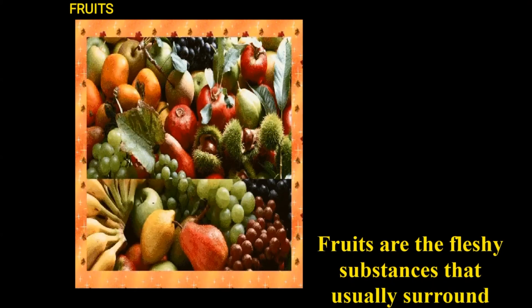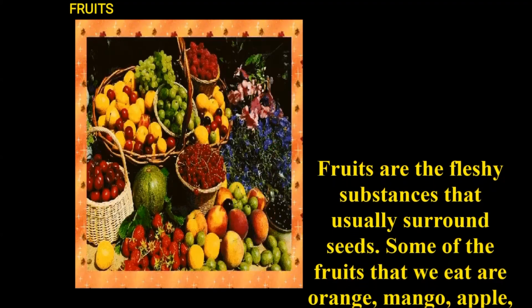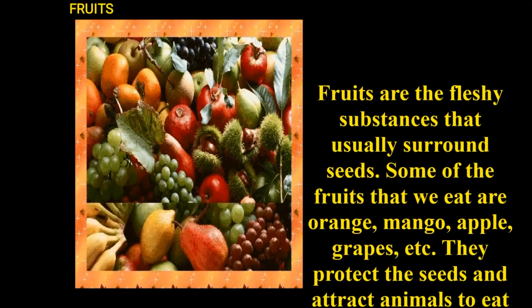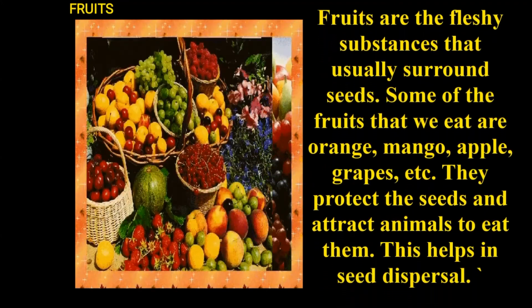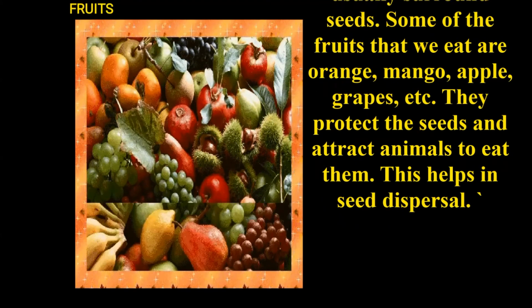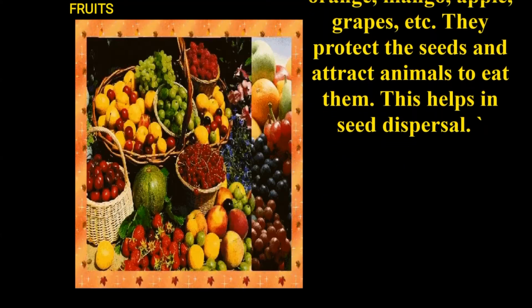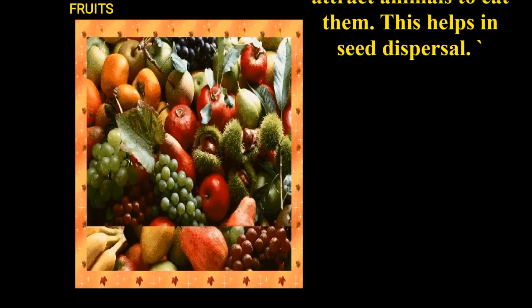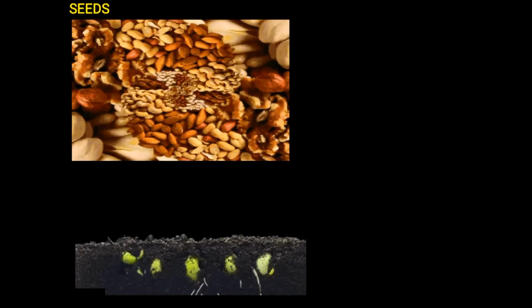Fruits. Fruits are the fleshy substance that usually surrounds seeds. Some of the fruits that we eat are orange, mango, apple, grape, etc. They protect the seeds and attract animals to eat them. This helps in seed dispersal.